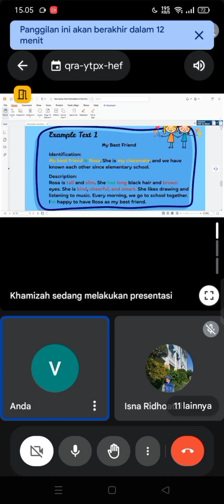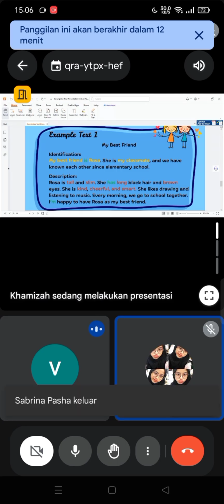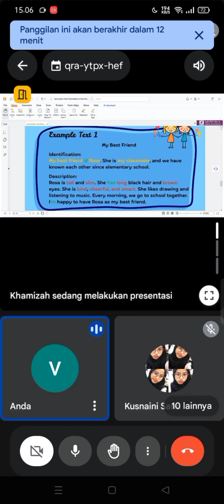This is called... Do you still remember, guys? Yeah, linking verb. And the last is linking verb. Yeah, thank you, Putri. And for the last is orange or yellow color. This is called a specific noun.